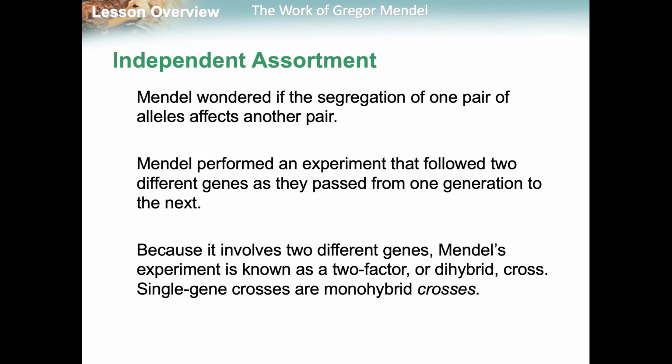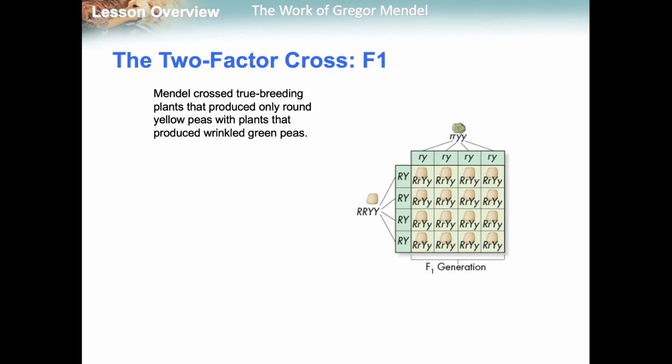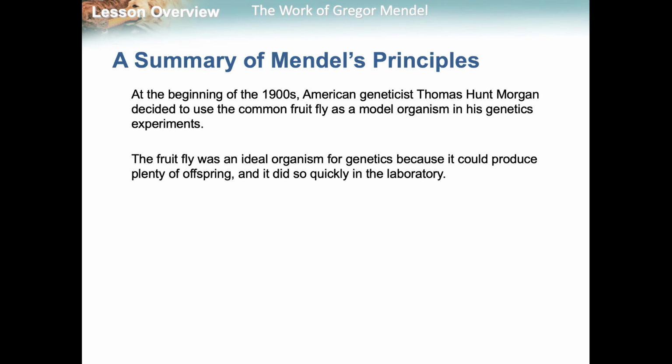So Mendel wondered if the segregation of one pair of alleles would affect another pair. So he performed an experiment with 2 different genes as they passed from one generation to the other. That's a dihybrid cross, which I showed you guys in that video. And some of them look like this. This one's obviously a lot neater than mine, but that's what the dihybrid crosses are.